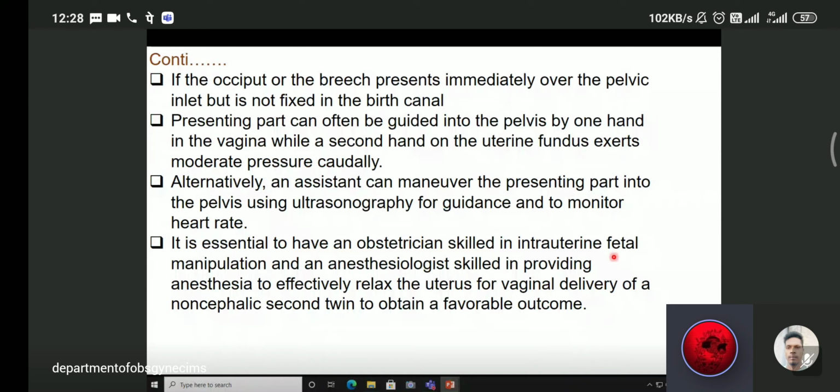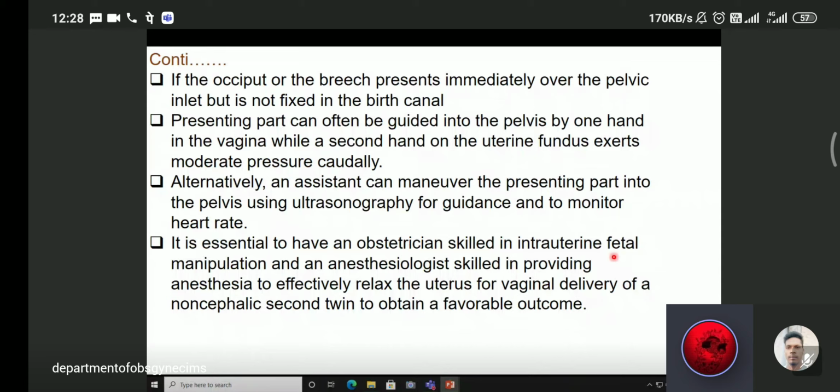If the occiput or the breech presents immediately over the pelvis, it cannot be fixed in the birth canal. The presenting part can often be guided to the pelvis by one hand in the vagina, while a second hand on the uterine fundus exerts moderate pressure. Alternatively, an assistant can maneuver the presenting part into the pelvis using ultrasonography guidance while monitoring the heart rate. It is essential to have an obstetrician skilled in intrauterine fetal manipulation.